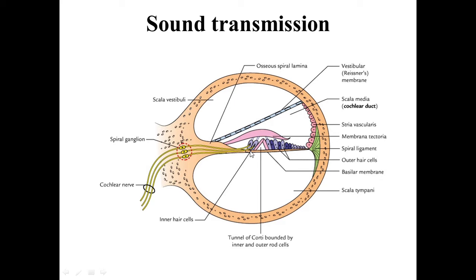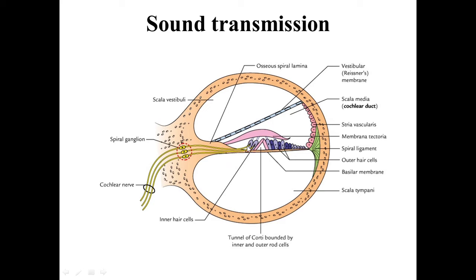Each inner hair cell receives connections from around 10 spiral ganglion cells. Each inner hair cell, these are the inner hair cells. So each inner hair cell receives connections from around 10 spiral ganglion cells, whereas one ganglion cell is connected with more than 10 outer hair cells.